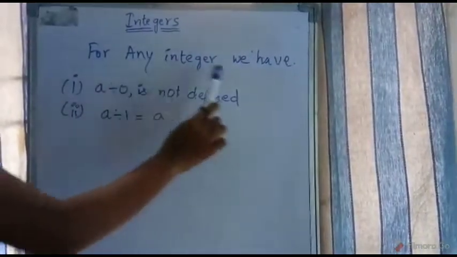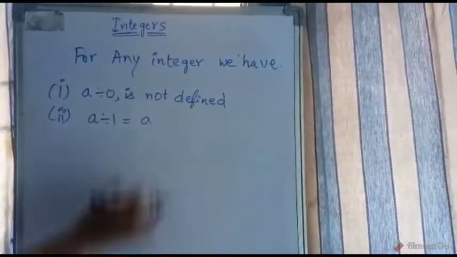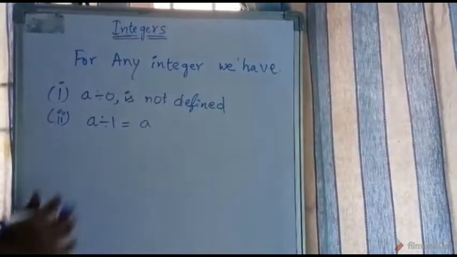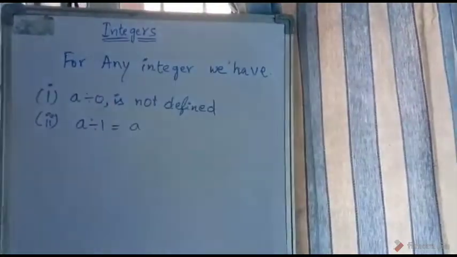For any integer we have two things. What are they? A divided by 0 is not defined, that means we can't tell the quotient. And A divided by 1 equals A. These are the two things you should remember.